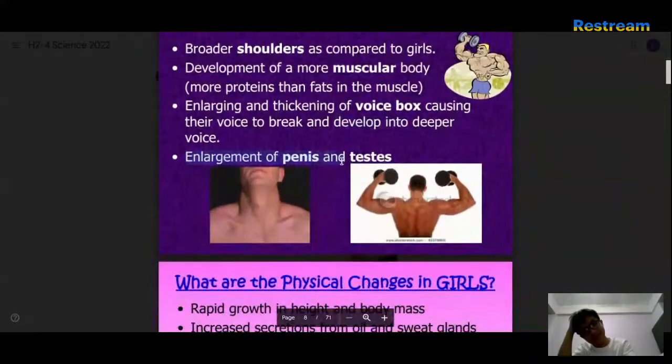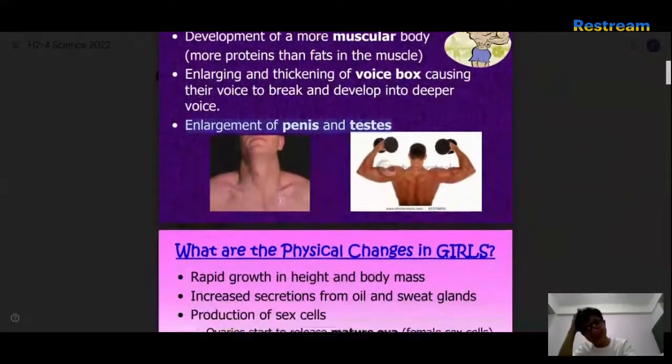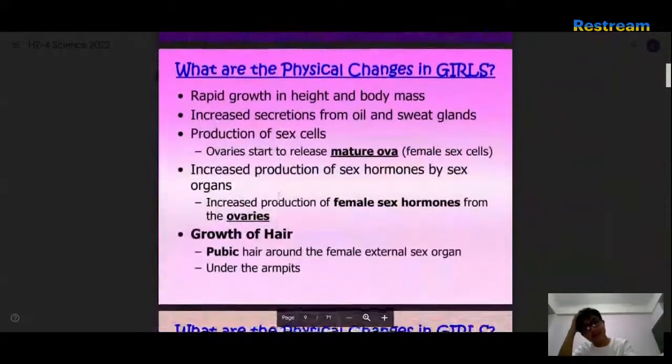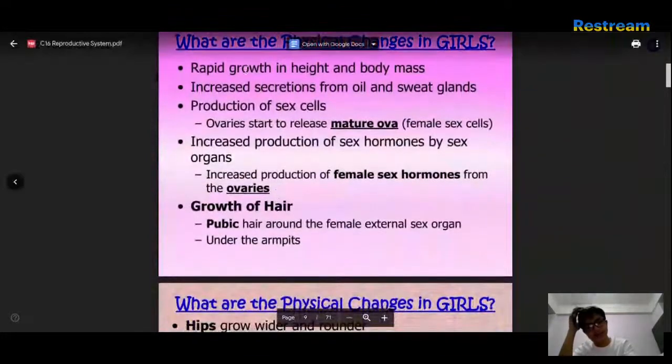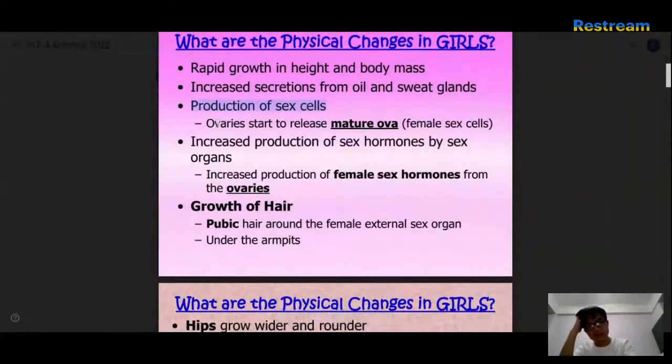Ah, yes, enlargement. Okay, physical changes in girls: rapid growth in height and body mass. Same thing with the boys, but instead production of sex cells from the ovaries, which are the mature ova, or eggs. Okay, so basically increased production of estrogen and growth of hair. Same thing.